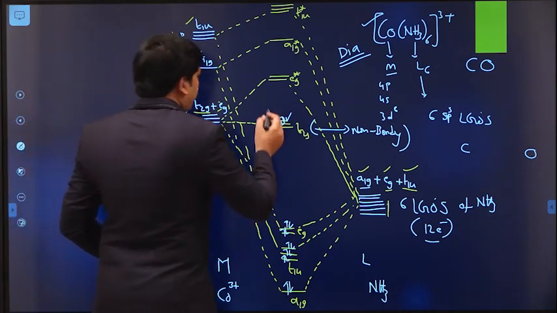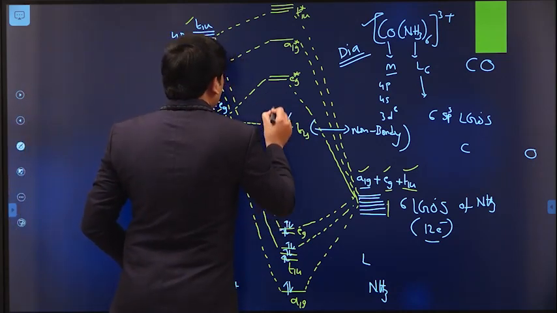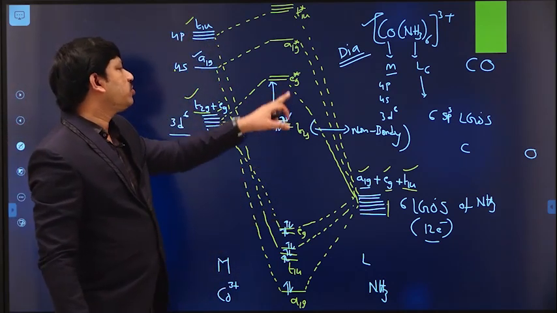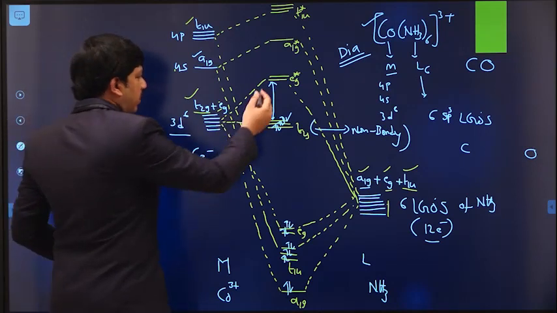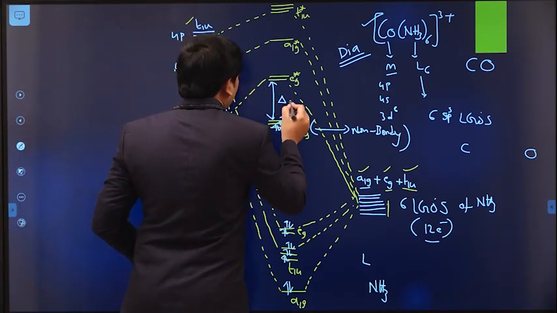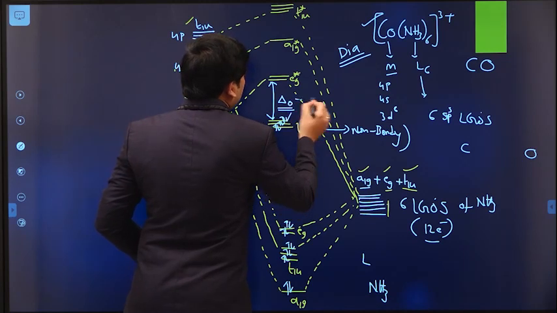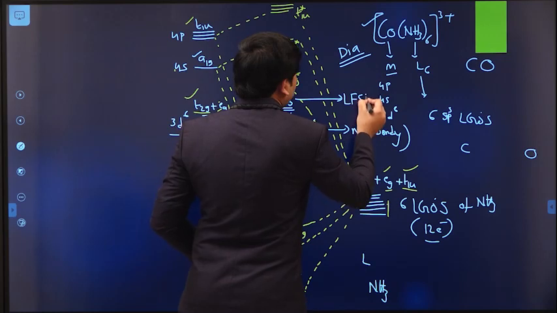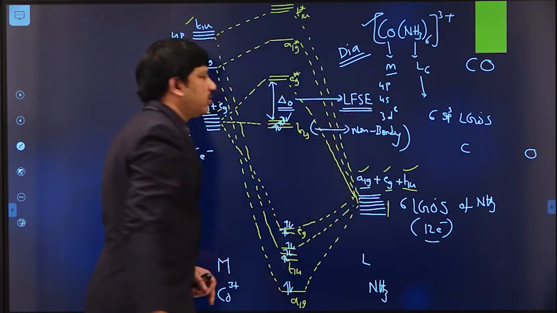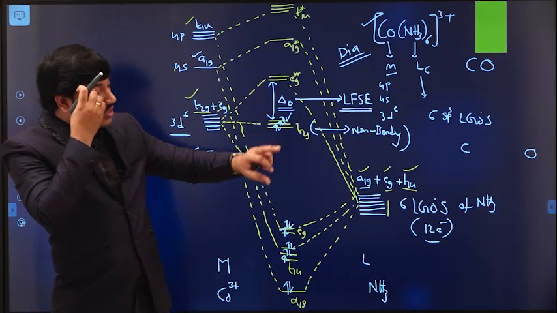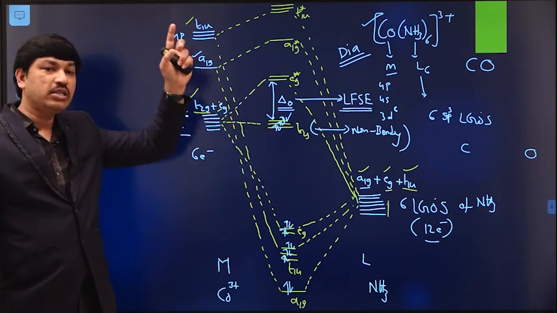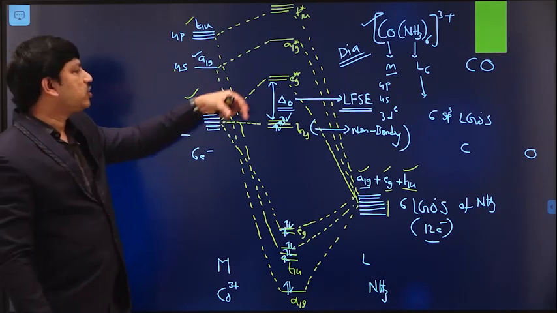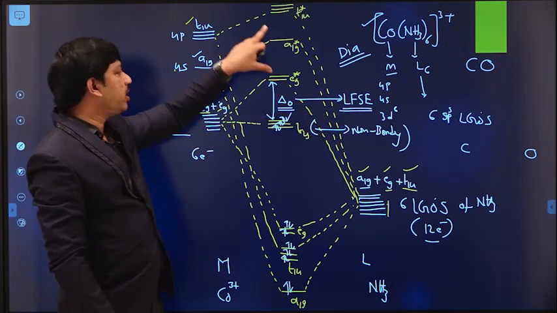And here, from the non-bonding level to the eg star level, some energy gap is there. Between the t2g and the eg star level there is some energy gap. This energy gap is called the delta naught value, which is known as the ligand field stabilization energy. The same difference between the t2g and eg levels is defined as crystal field stabilization energy in crystal field theory, but it is modified into ligand field stabilization energy in molecular orbital theory.